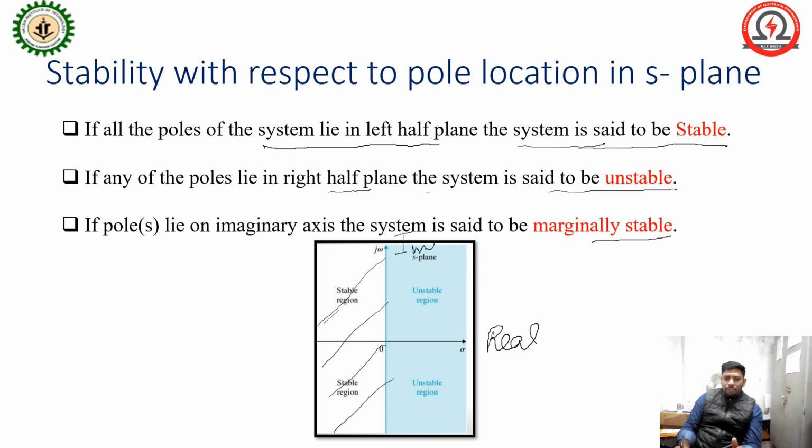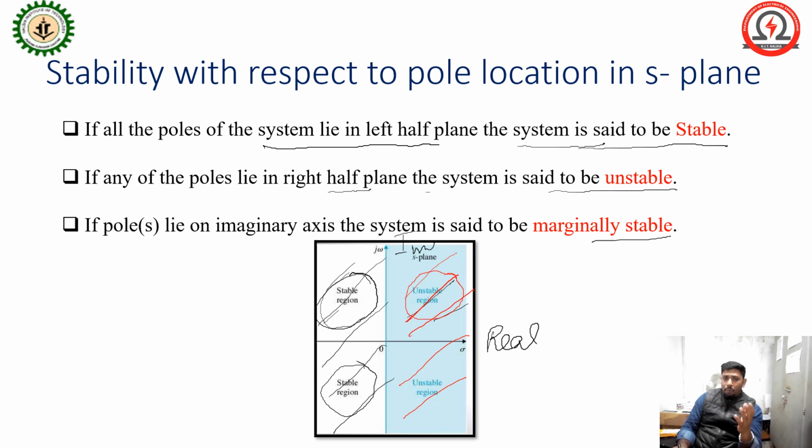This is the left half portion. If any pole exists in this position, you can consider this the stable region, and the system will be stable. This portion, which we are marking in red color, is the right half of the S plane. This is the unstable region, meaning if any pole exists in the right half of the S plane, the system will be unstable.